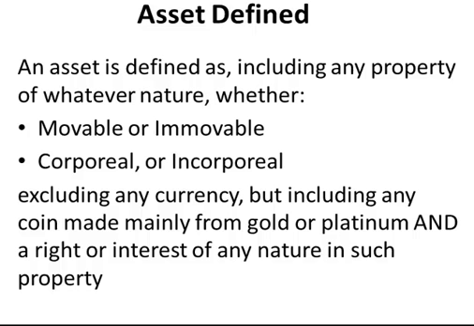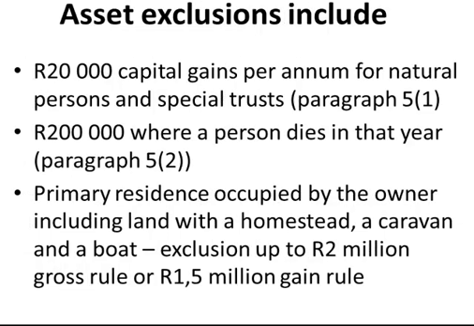Asset defined. You need to define an asset. What is a capital asset? It is anything that is movable or immovable, corporeal or incorporeal, excluding any currency but including any coin made mainly from gold or platinum, and a right or interest of a nature in any property.